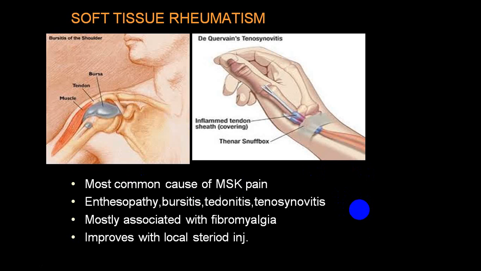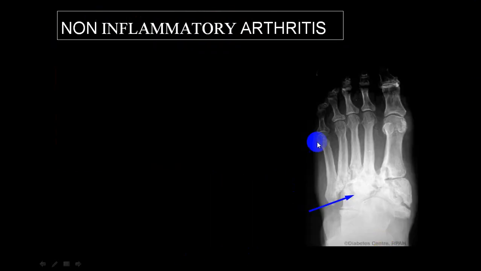In soft tissue rheumatism, it is very commonly musculoskeletal pain, bursitis, tenosynovitis, tendonitis, and sometimes even the big tendons involvements, enthesitis. And a person will be having fibromyalgia. The treatment required is local steroid injections.